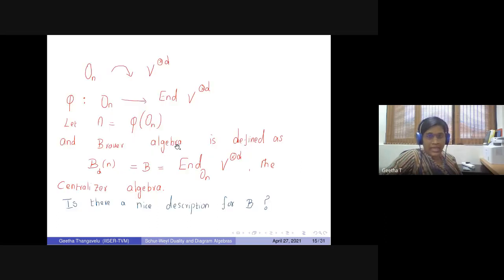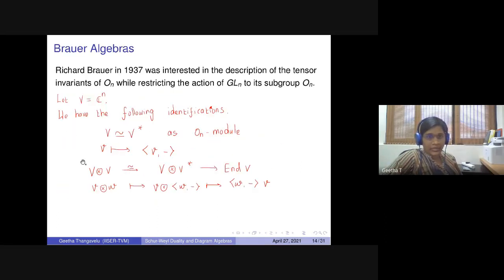In the previous slide, what I mentioned is that you have this identification. In fact, this is an isomorphism. So inside End V tensor d, you are looking for the centralizers. This can be done with V tensor d tensor V star tensor d. So there are n basis vectors for V and n basis vectors for the V dual, and he used that description because throughout this work, Brauer freely used all these equivalences.